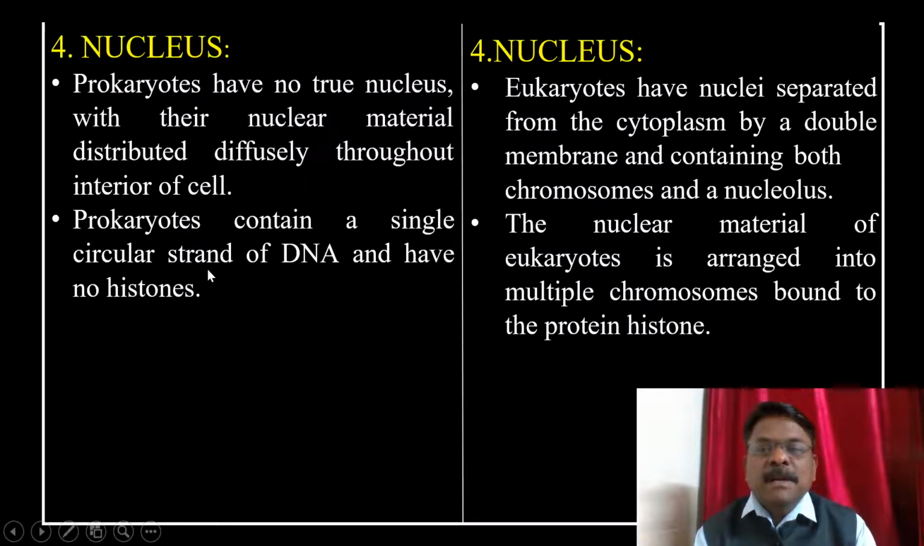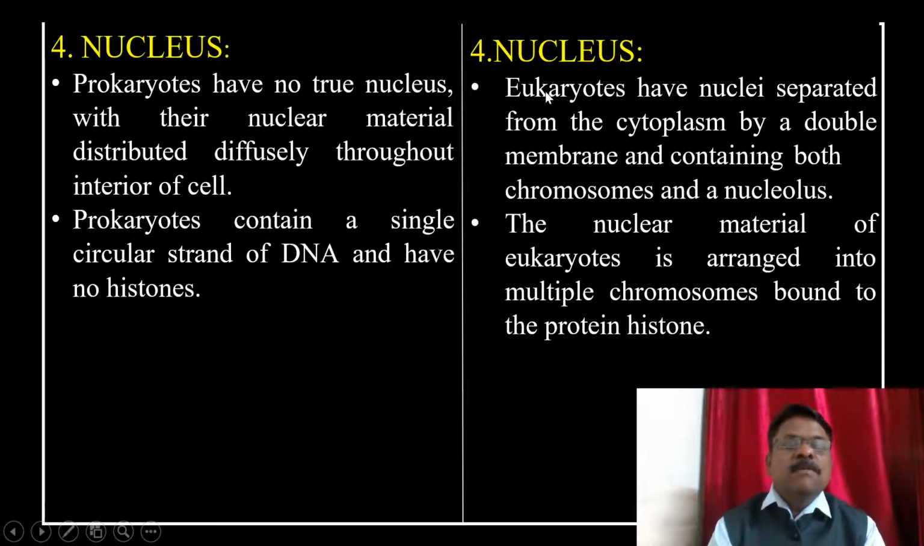Prokaryotes contain a single circular strand of DNA and have no histones. And if you look at the nucleus of eukaryotes, the eukaryotes have nuclei separated from the cytoplasm by a double membrane and containing both chromosome and nucleolus. The nuclear material of eukaryotes is arranged in multiple chromosomes bound to the protein histone.